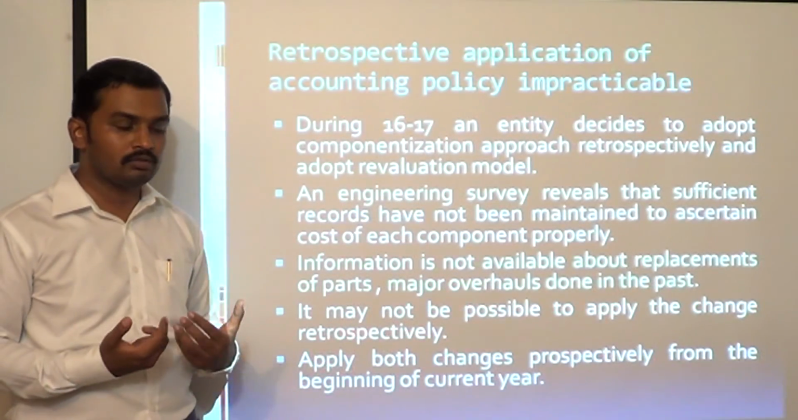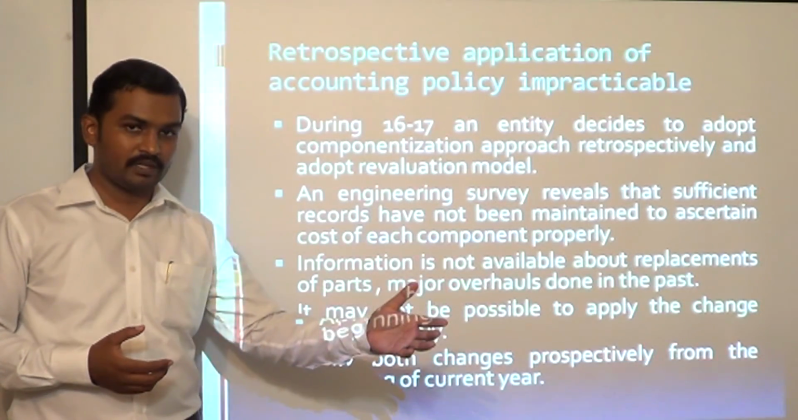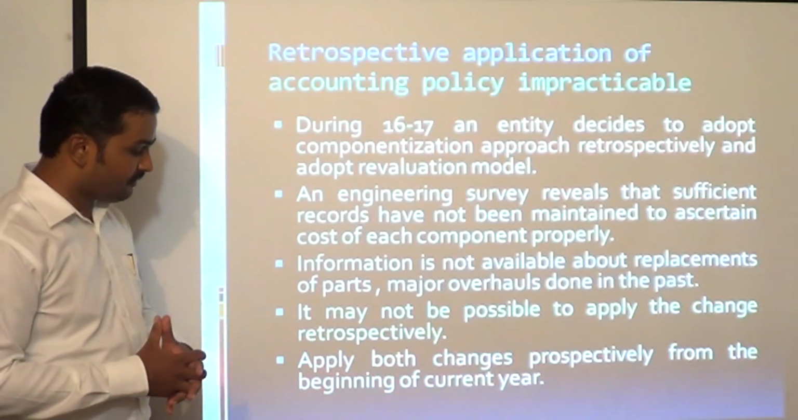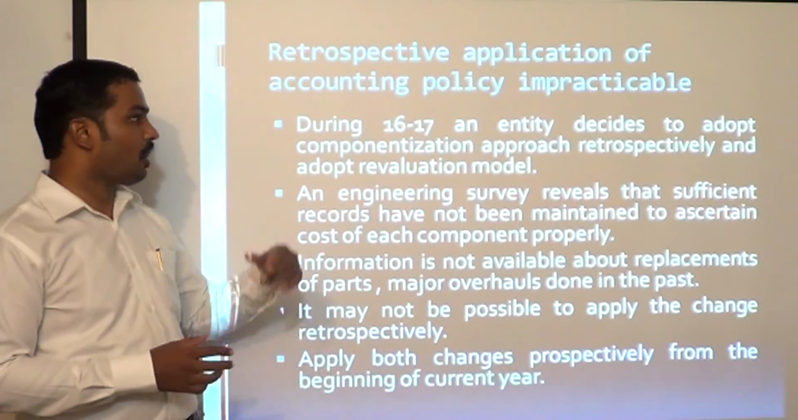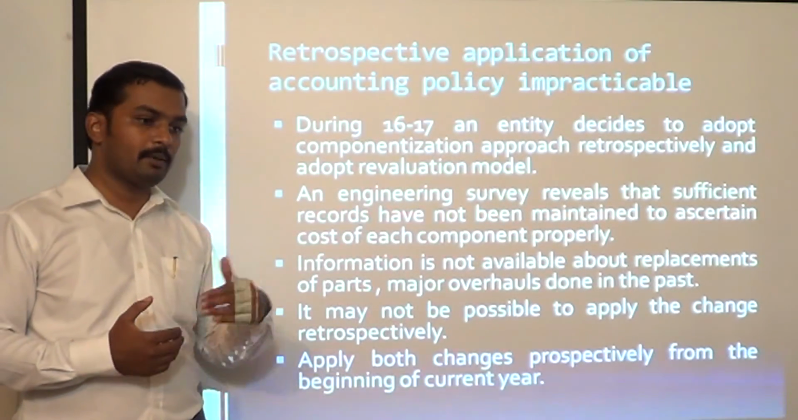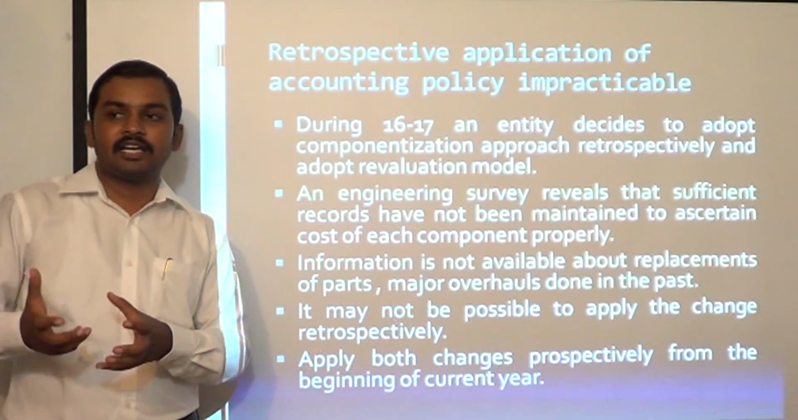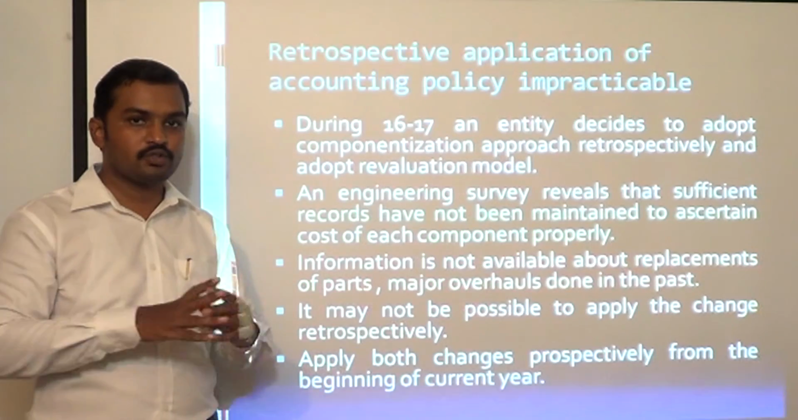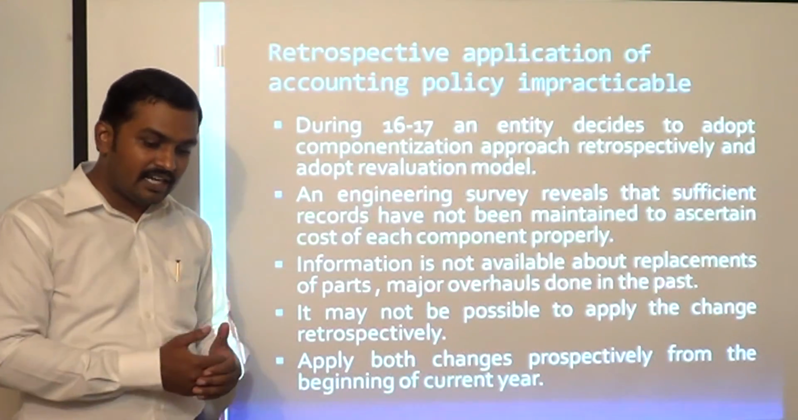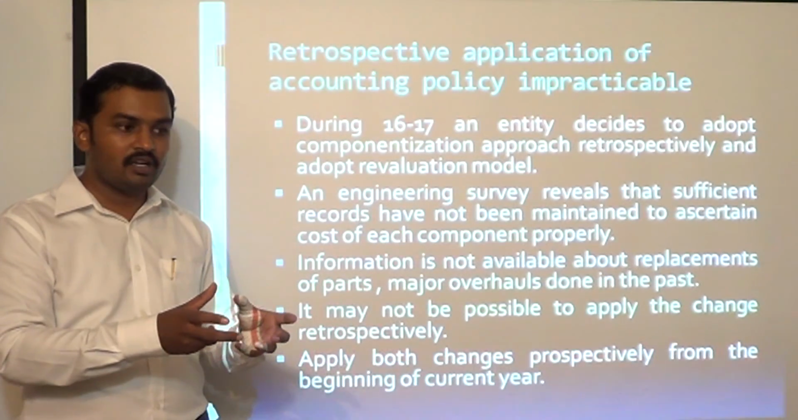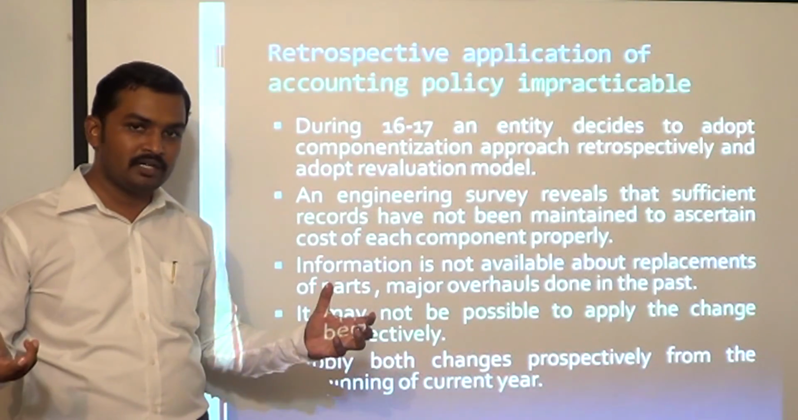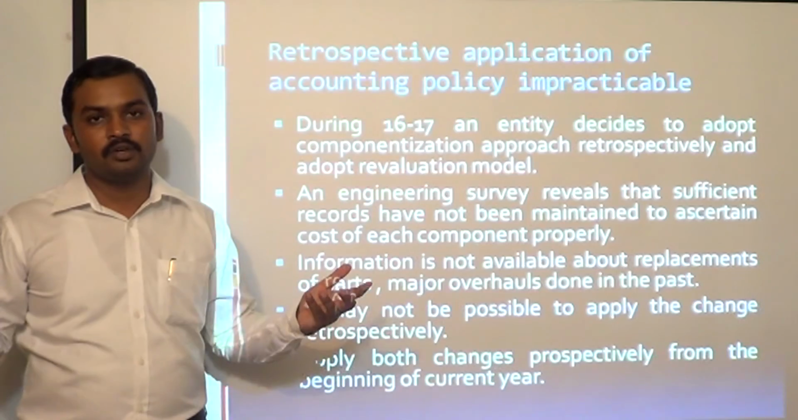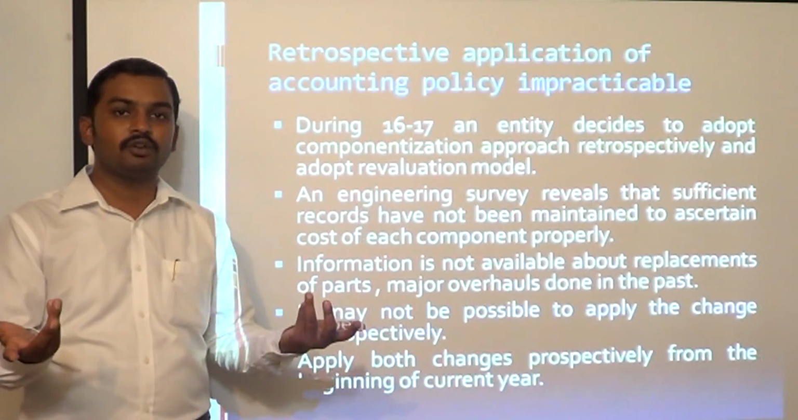So management will come to a conclusion that we have to adopt it only prospectively. Okay, and then apply both the changes prospectively from the beginning of the current year. See, however, revaluation model has to be applied prospectively. Componentization we fail to apply retrospectively, so we have to adopt prospectively. So what will we do? On the date of change, estimate the fair value of each significant component, and that will be used for depreciating the components over the remaining useful life. That is how we are going to do it.